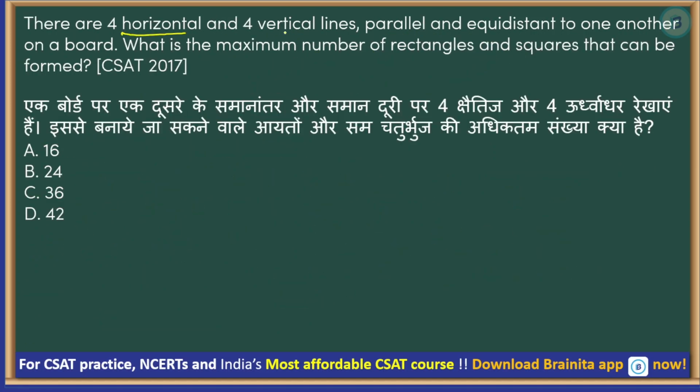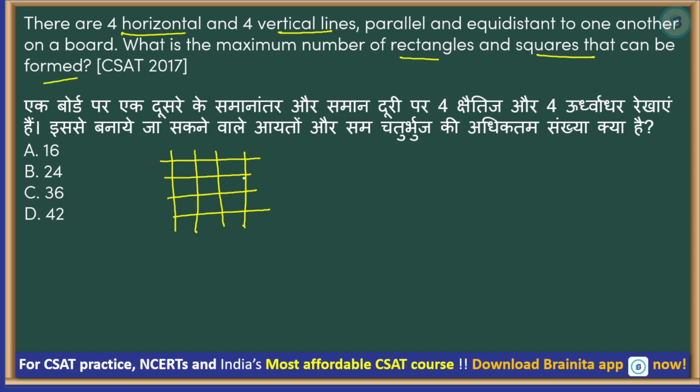There are 4 horizontal and 4 vertical lines parallel and equidistant to one another on a board. 4 horizontal and 4 vertical. Okay, parallel and equidistant. What is the maximum number of rectangles and squares that can be formed? Now, we know that all these are squares because they are equidistant and parallel horizontal and vertical lines. And then these are rectangles, right? For example, this is a rectangle.